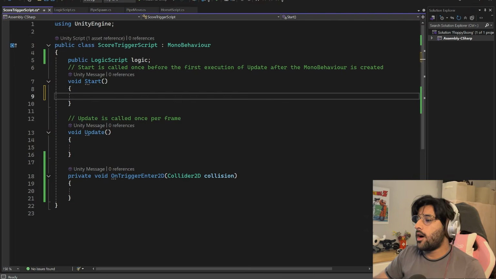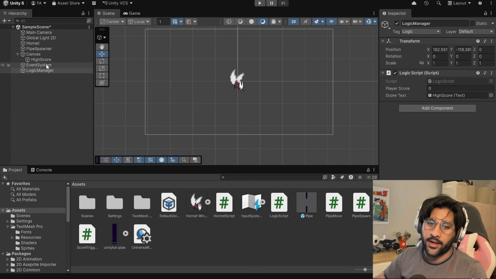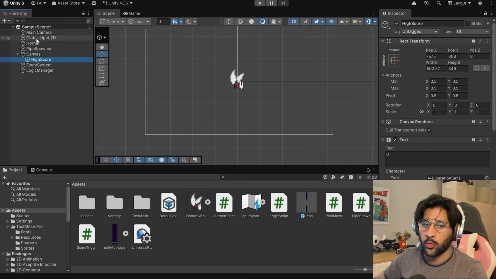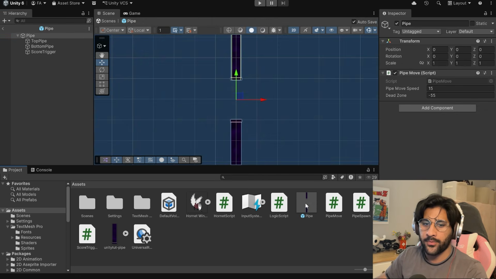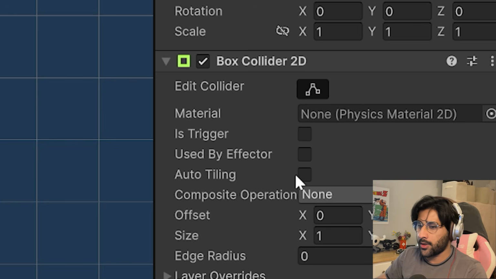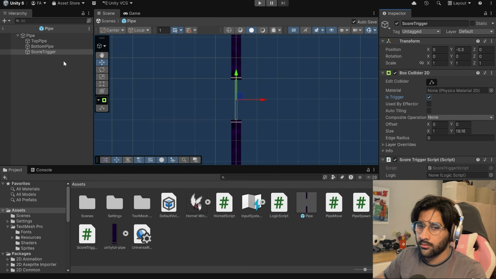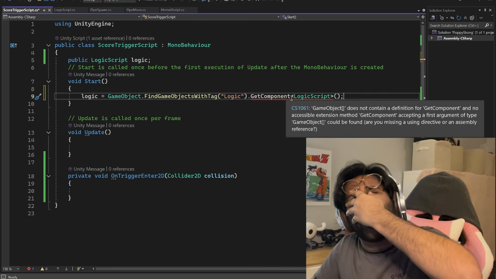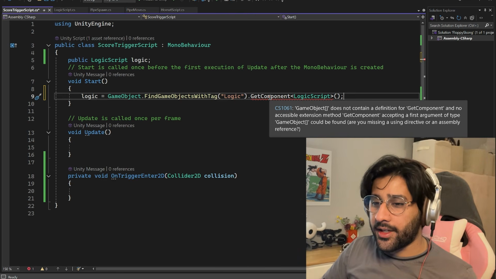Oh, I figured it out. Oh my god, that took me so long. If I go back to, where's pipe? Pipe! If I go to pipe and score trigger, I did not click that this is a trigger. Maybe that's what was messing me up, right? Score trigger is a trigger. Nope, that still doesn't help! Why is this one not working?